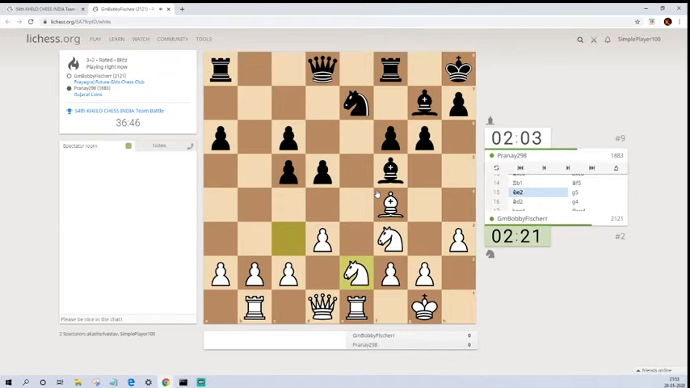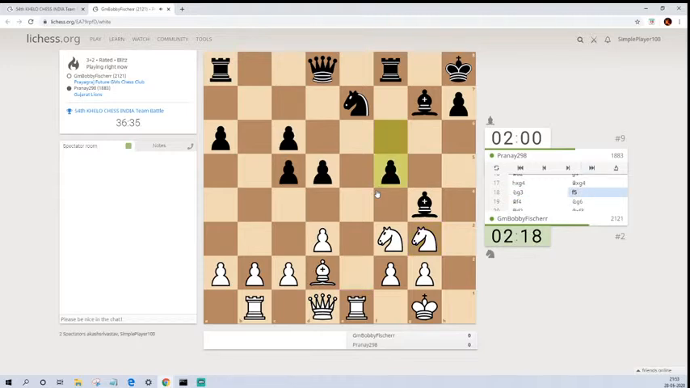So bishop f5, knight to e2, pawn to g5, bishop to d2, pawn to g4, pawn takes, bishop takes, and knight to g3, pawn to f5, bishop to f4, knight to g6, attacking this f4 bishop.